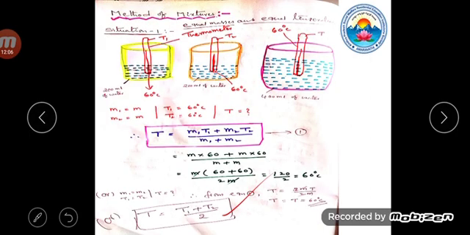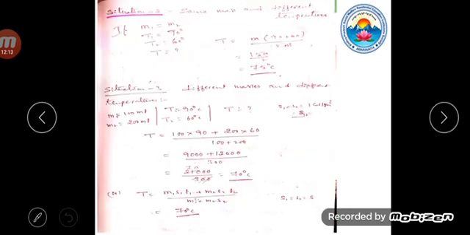Here the temperature has changed, it is not equal. The first beaker temperature is 90. The second beaker temperature is 60. When these two beakers of water are poured into another beaker, the final temperature is 75 degrees Celsius. Did you understand? In the first case, equal masses and equal temperatures, the temperature is the same. In the second case, the mass is the same but the temperatures are different, that's why the temperature also changes.